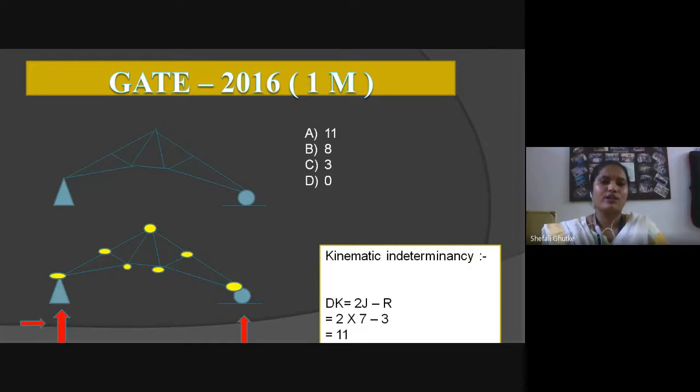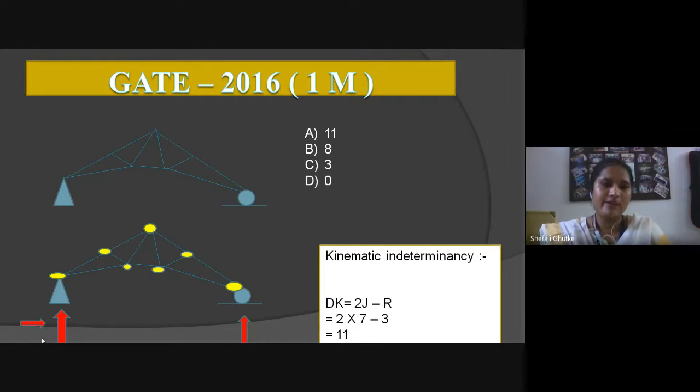For a practice question, we are taking a question asked in GATE 2016 for 1 mark.